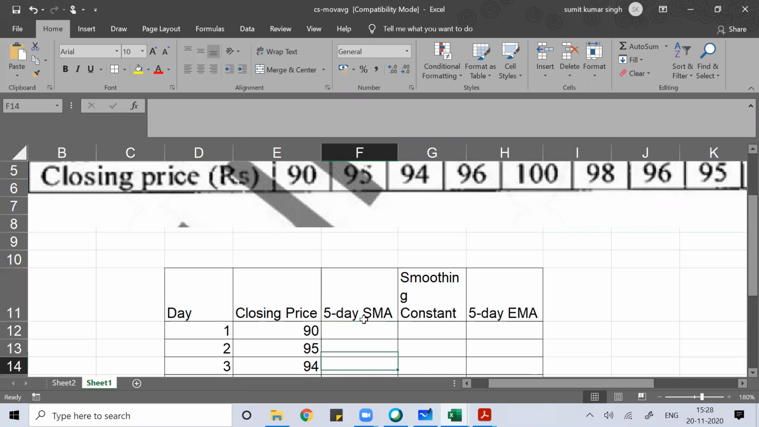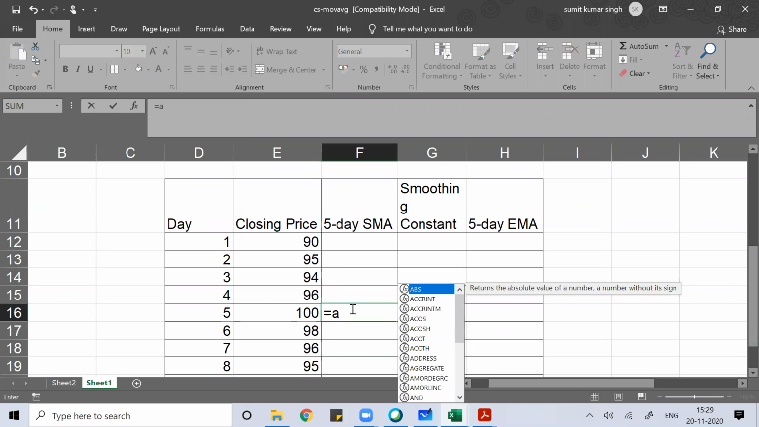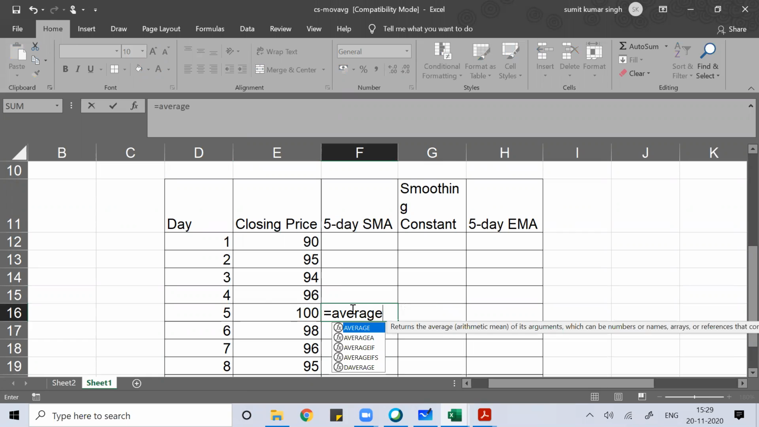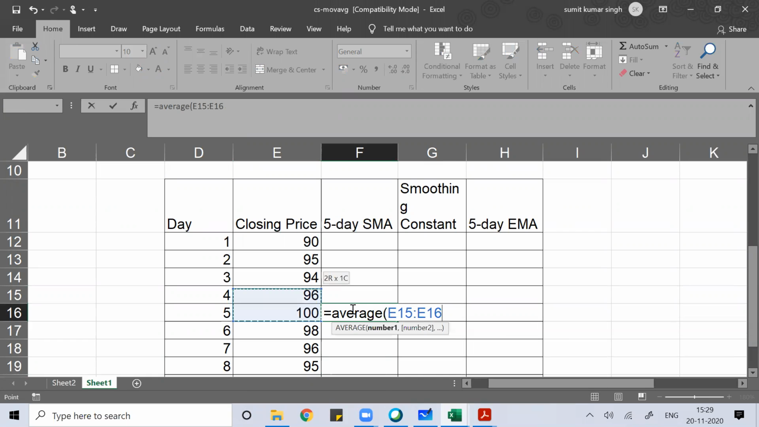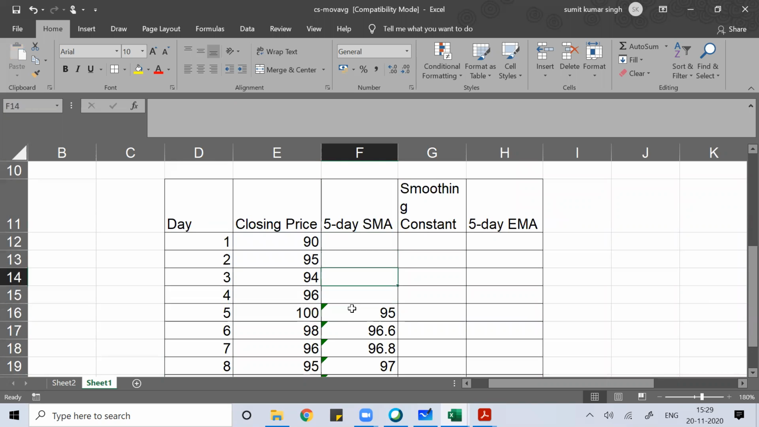So for the 5-day simple moving average, what you'll do: 1, 2, 3, 4, 5. You just take the full average. So this is the 5-day simple moving average. I just copy this, paste it. So I got the 5-day simple moving average.